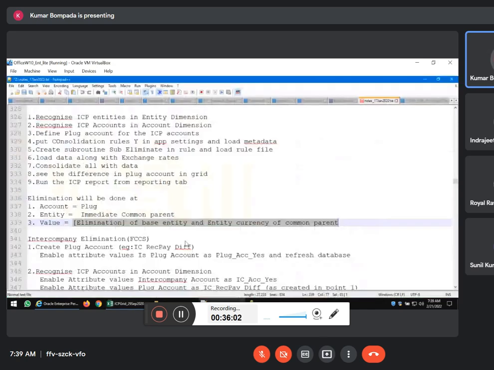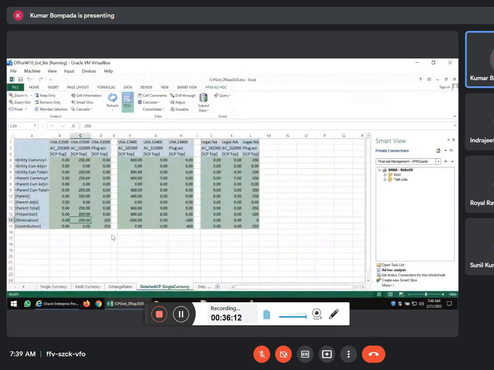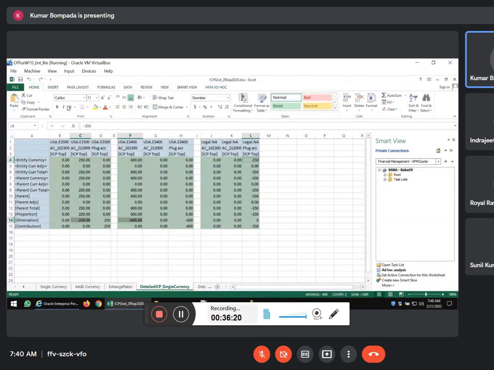This is this point, right? Value dimension, elimination of base entity and entity currency of common parent. See, elimination of base entity here and here and entity currency of common parent here. Clear?